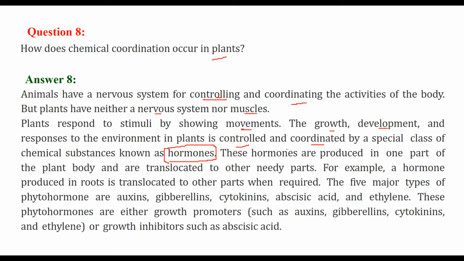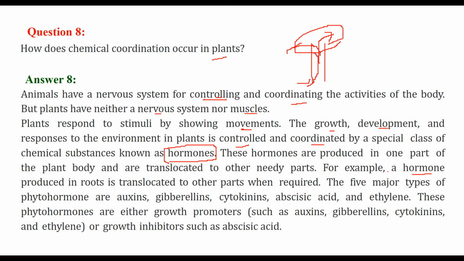These hormones are produced in, say, one part of the plant body, say here, and they are translocated to the needy part, say here, this way. Let us take an example: a hormone produced in, say, roots is translocated to another part.